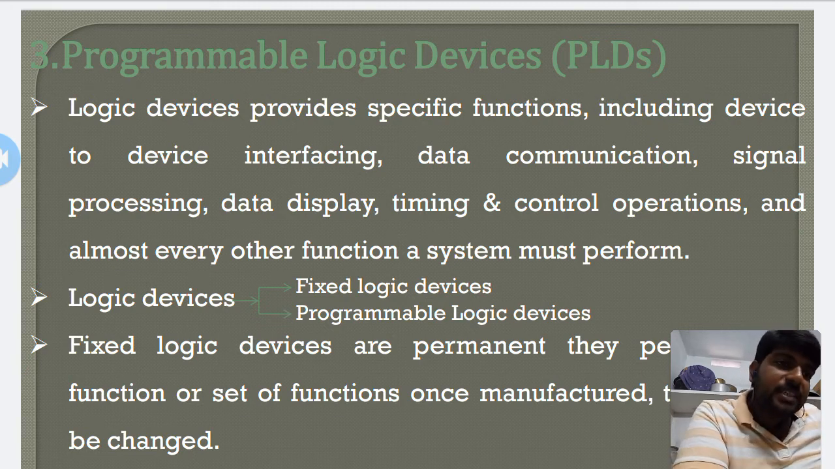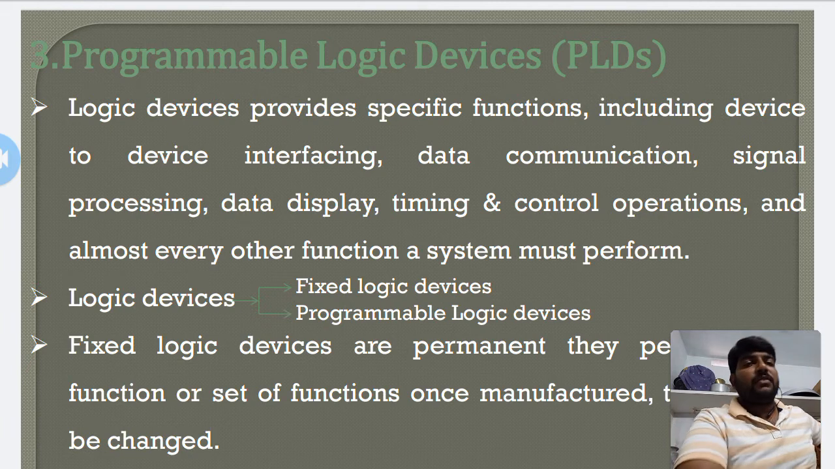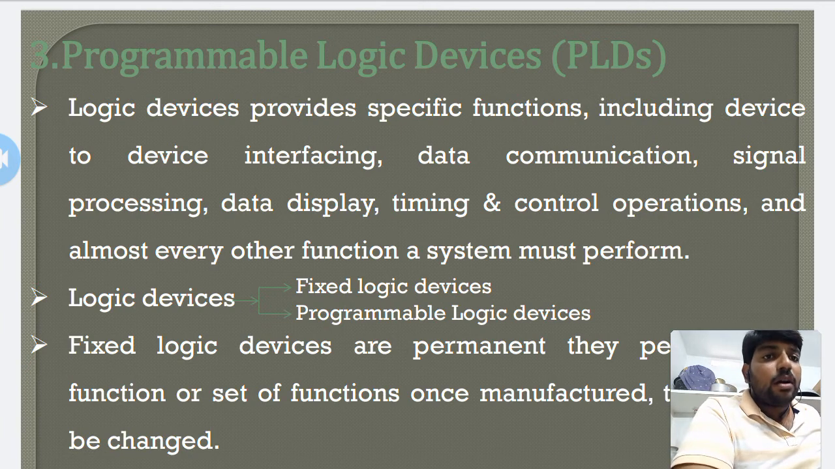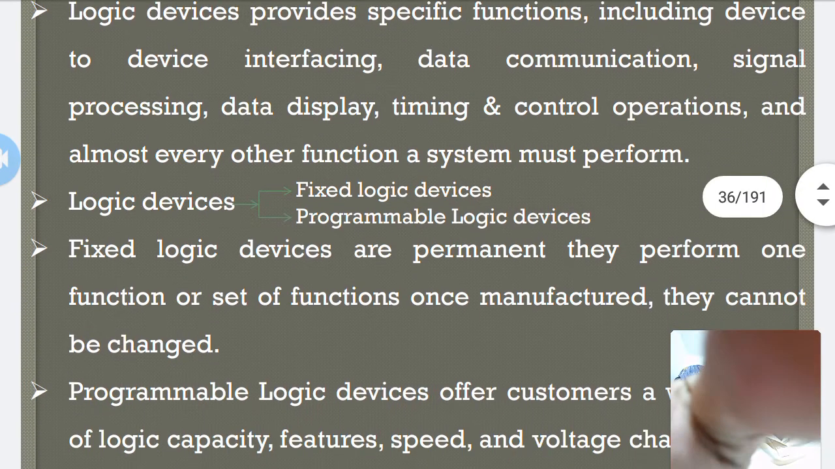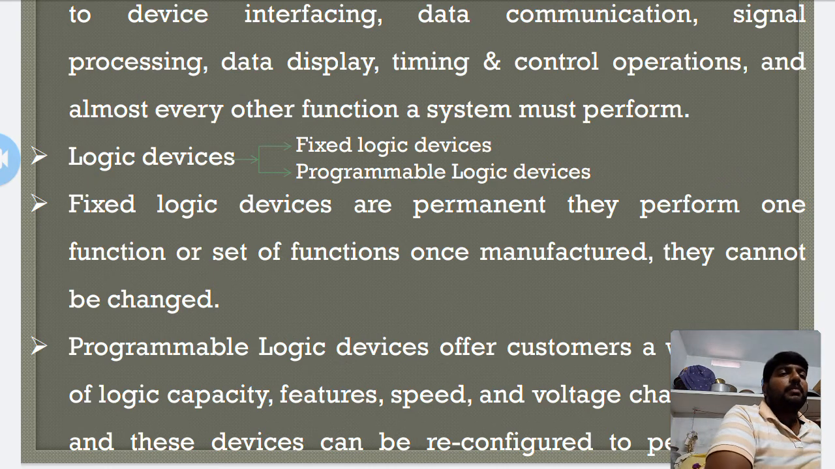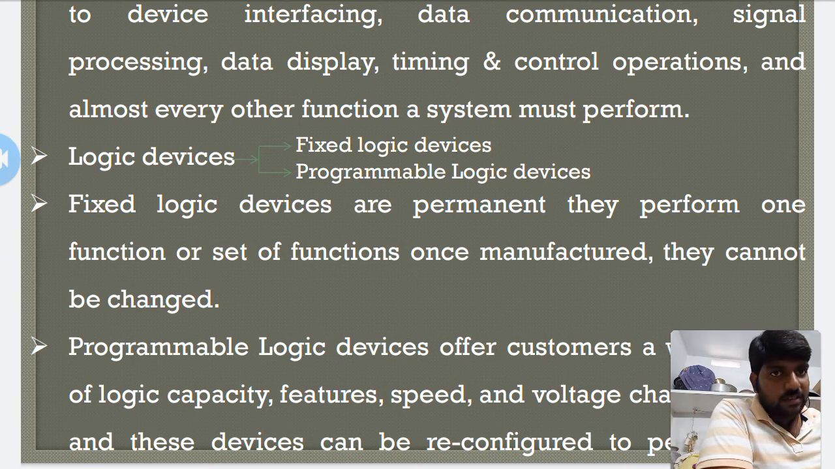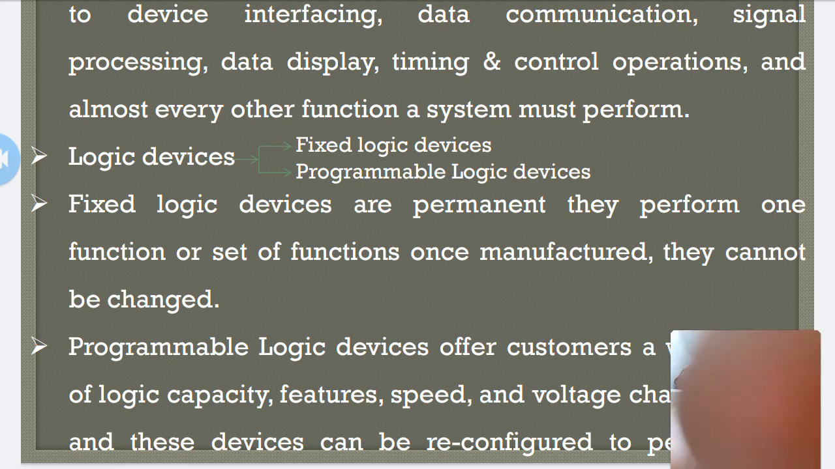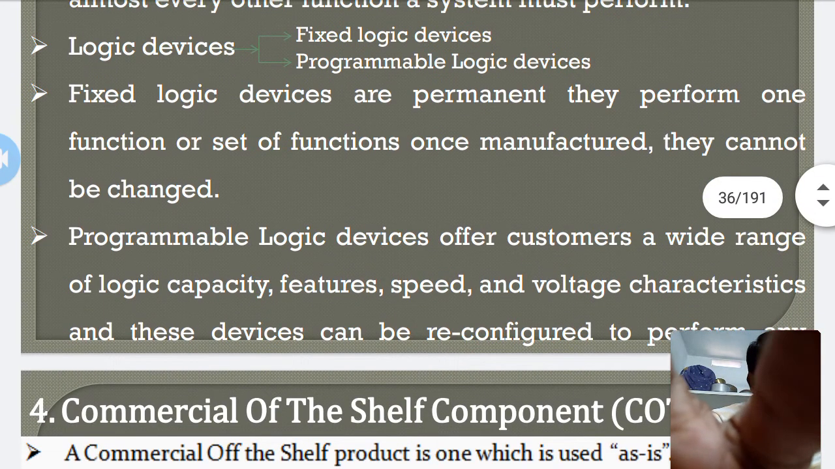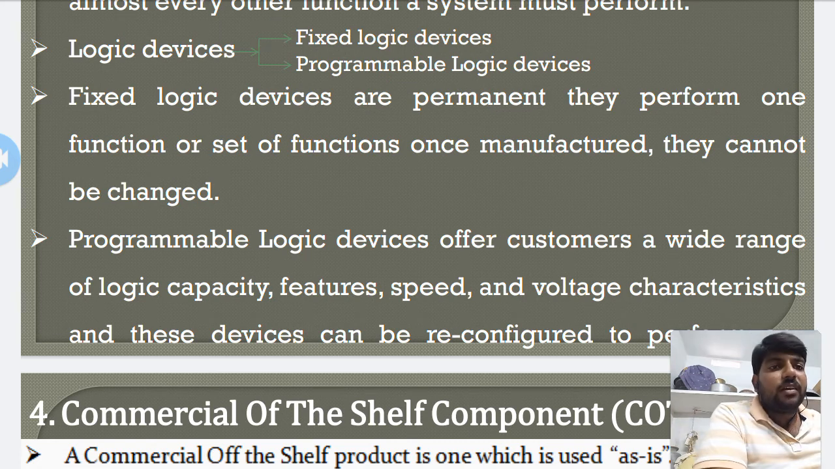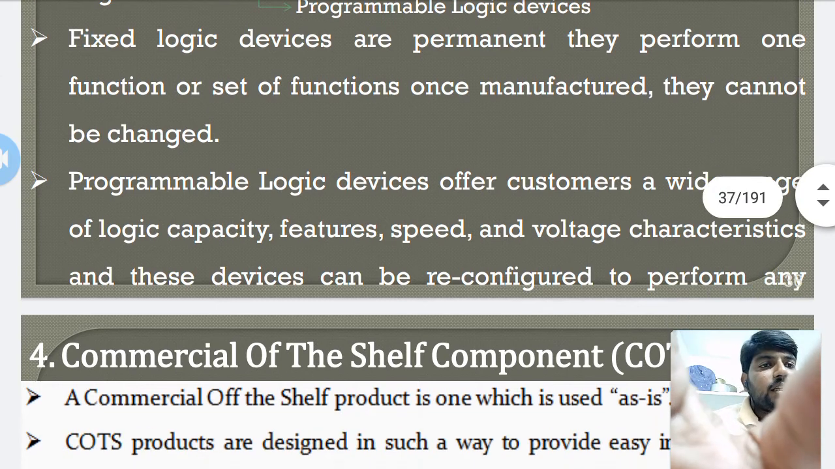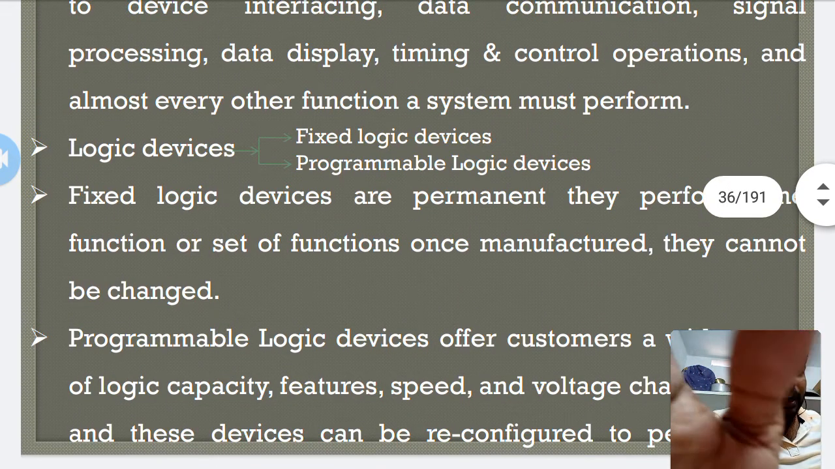Logic devices are basically divided into two types. One is fixed logic devices, and the second one is programmable logic devices. Fixed logic devices are permanent; they perform one function or a set of functions, and once manufactured they cannot be changed. Programmable logic devices offer customers a wide range of logic capability, speed and voltage characteristics, and these devices can be reconfigured to perform any function.